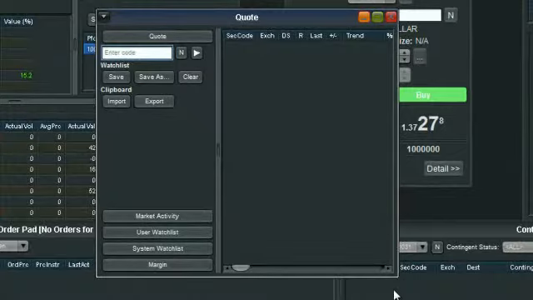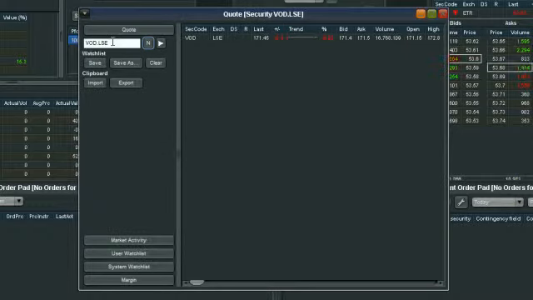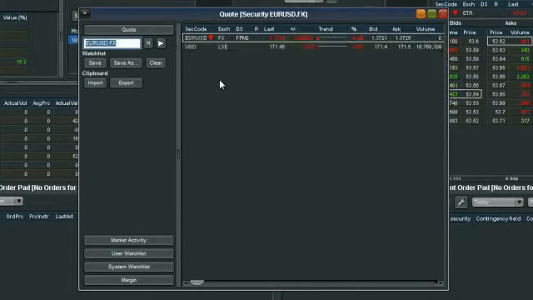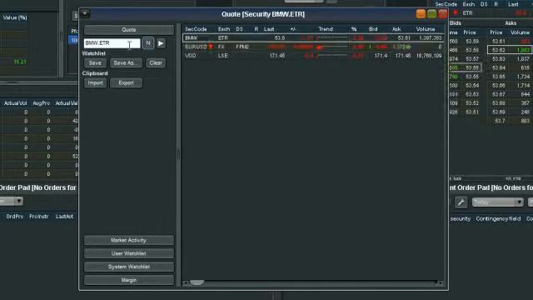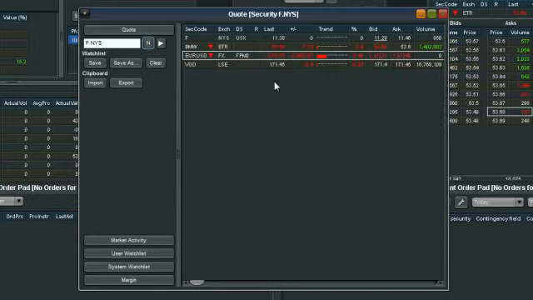Quote window is great for, I suppose, looking at general market activity and also creating and using your own watch list. So with the quote window, we can simply create our own watch list from here. You'll see at the top here we can enter code, so we can simply type in what it is we want to look at. So let's say we were watching Vodafone. We can also watch the euro dollar. We can also have a look at something on German stock exchange, and maybe we also want to look at something in America, let's say, like Ford. And you'll see here it generates a watch list for you.